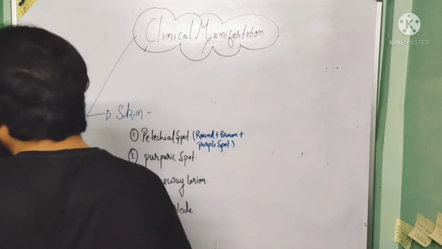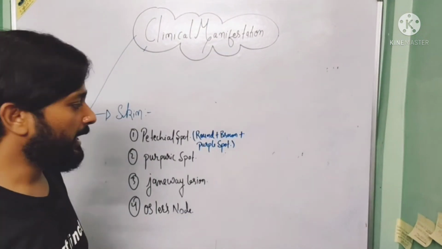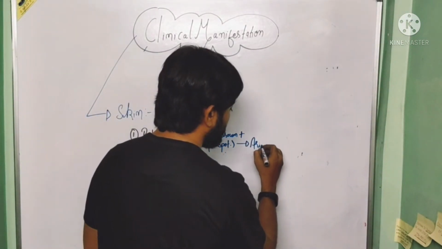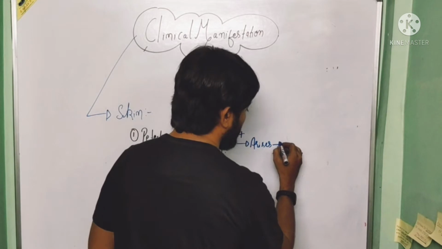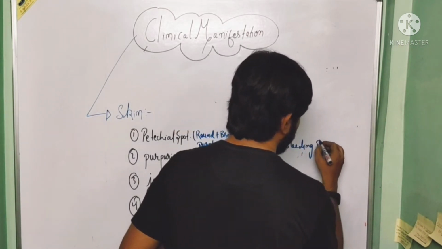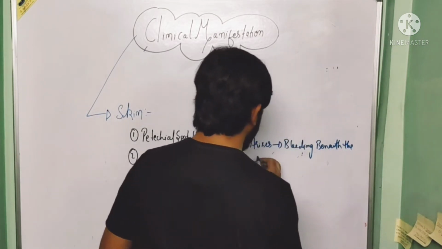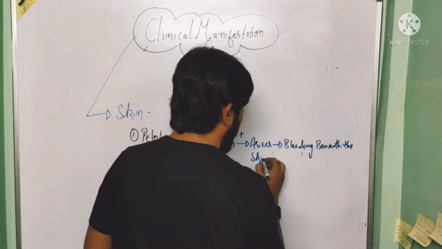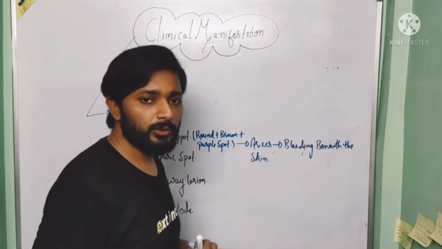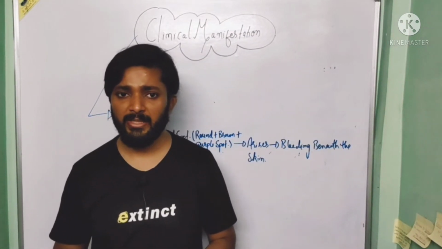So this petechial spot is a round brown purple spot, and it arises due to bleeding beneath the skin. And in general cases, the petechial spot is basically 2 types. First is a small petechial spot, and second is a large petechial spot.